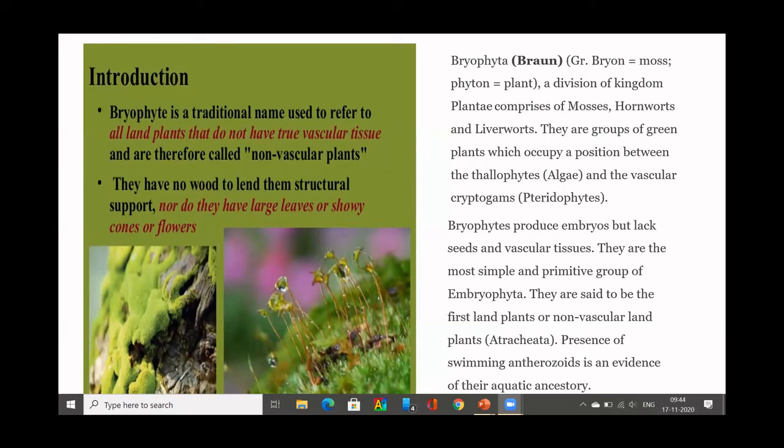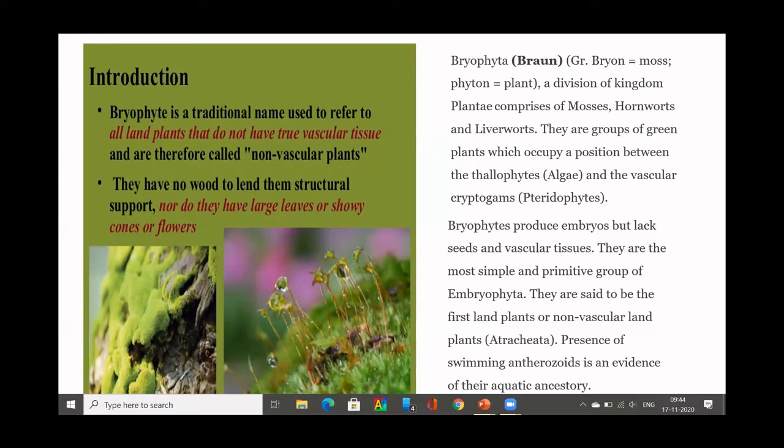Those in the higher order of bryophytes have a distinction in the body of the plant. These characters resemble pteridophytes. That is why bryophytes form a bridge between algae and pteridophytes.